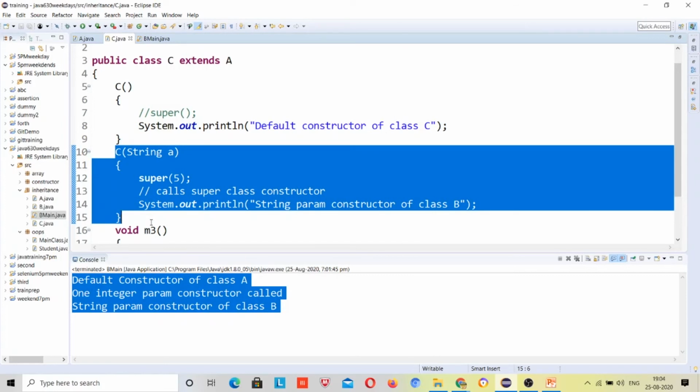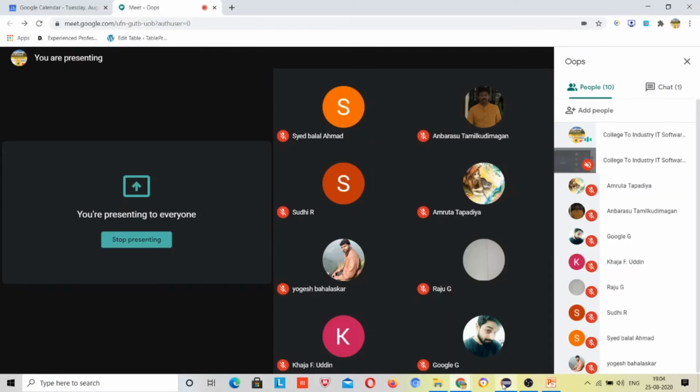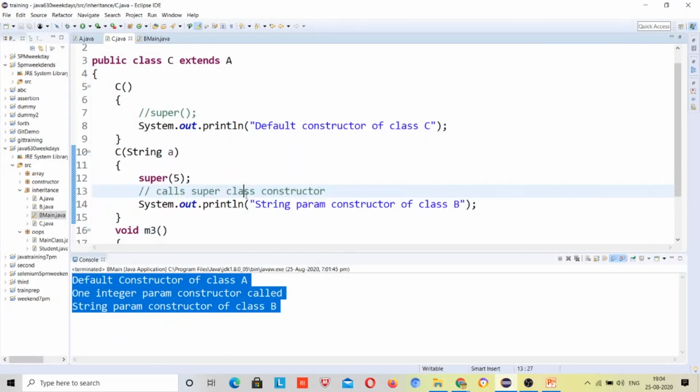So whatever code you want to use, you can use it. Just follow the rules: the way it goes to that place is the same way it follows coming back. If there is no use of the class C default constructor, why would I use it? This is just the chaining part that I am covering. Don't assume anything. At least you learned this, and I am very happy for that. Now I will take another example.